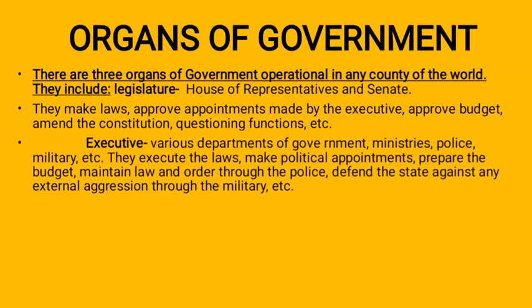Now, the executive, let's quickly look at the function of the executive. According to the word executive, execute means to carry out. So the executive organ of government is responsible for carrying out the law. And when you look at it, the executive includes various departments of government: ministries, police, even the military, and what have you. They execute the law.